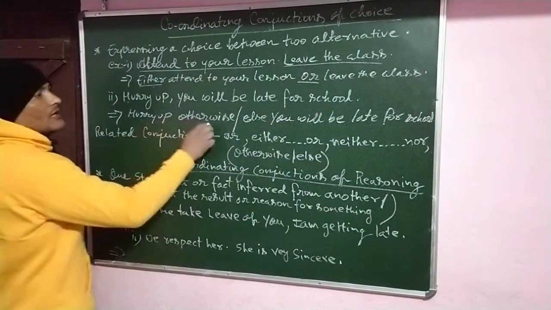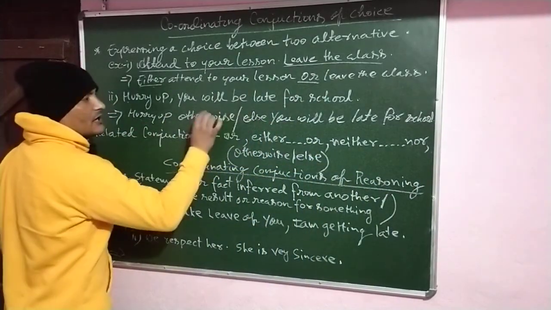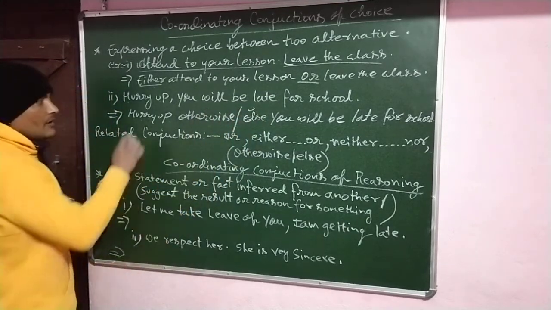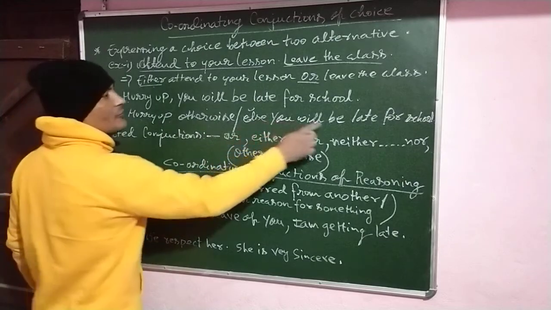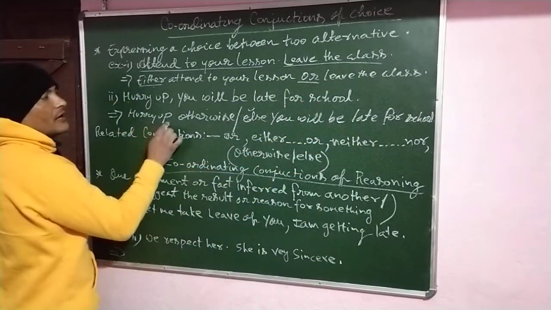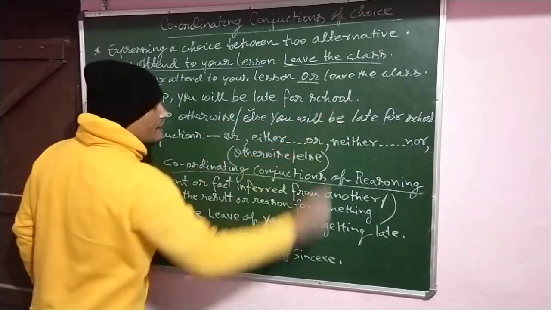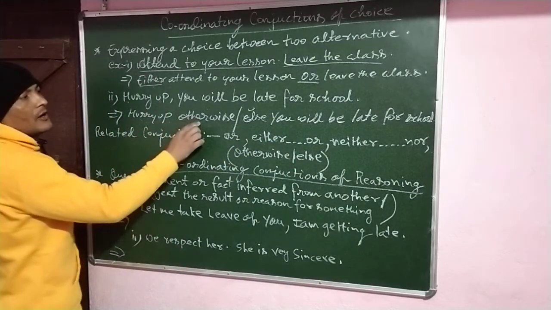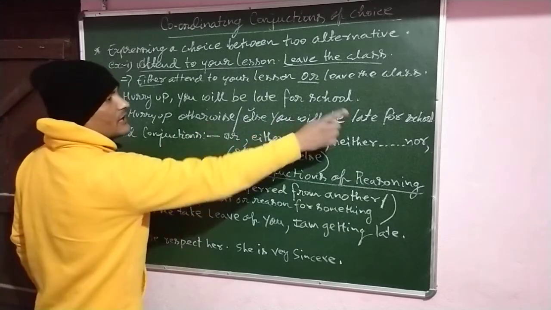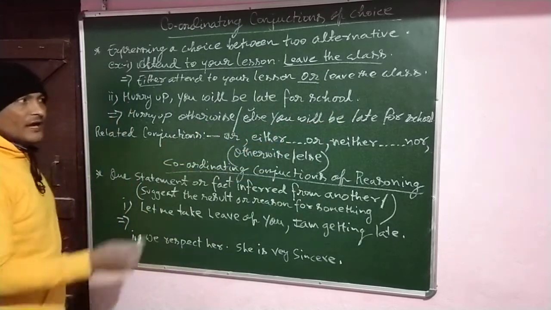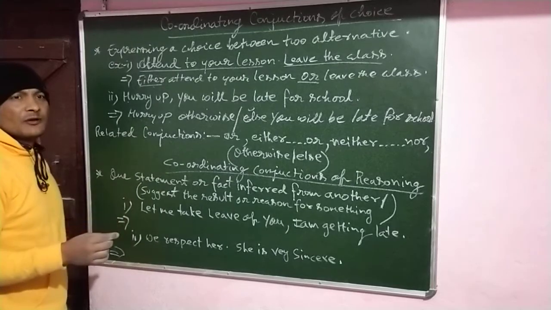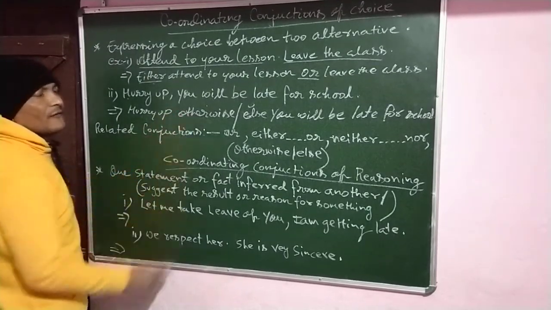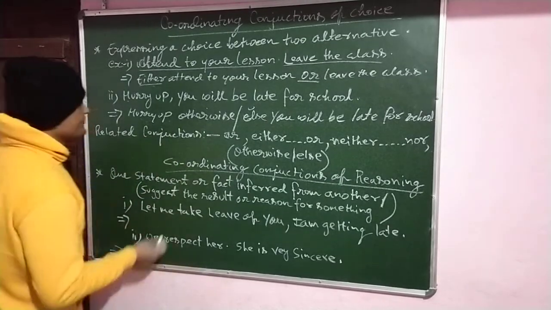Hurry up, otherwise, or else, both have the same meaning. Hurry up, otherwise you will be late for school, or hurry up, else you will be late for school. जल्दी करो वरना स्कूल के लिए देर हो जाएगी. So that's why it depends on a particular person who is going to school. So that's why it is some kind of choice.